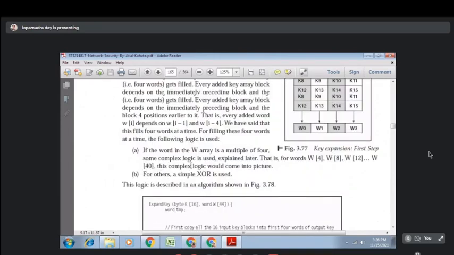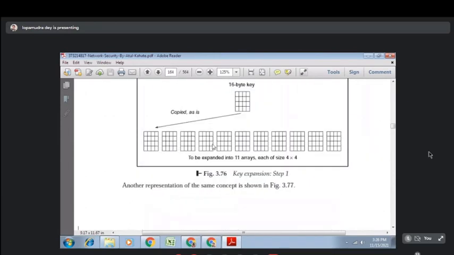Acha, first see one thing: here you have to generate 11 arrays from the one key. Okay, so this is your 16 byte key.